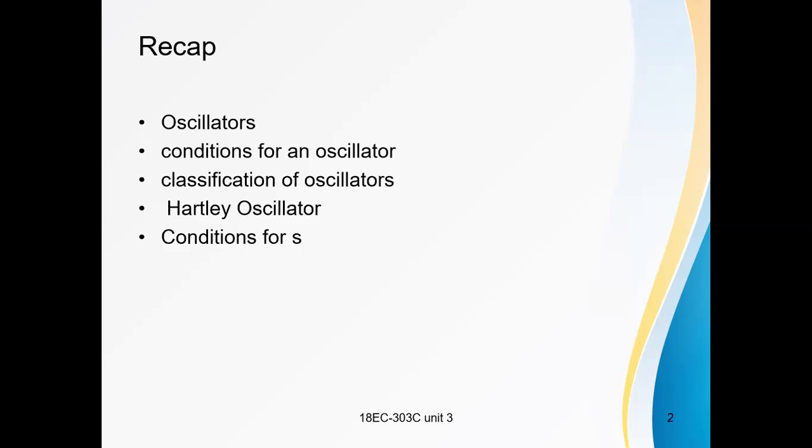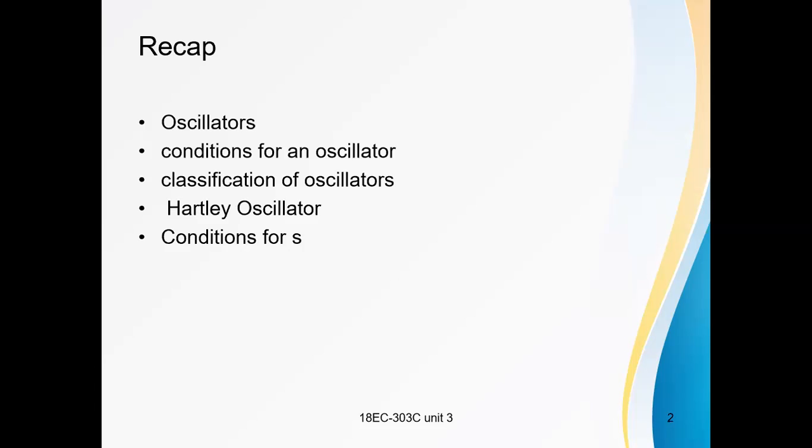And what is the classification of oscillators? Oscillators are classified based on the frequency range: AF oscillators, audio frequency oscillators, radio frequency oscillators, like that. Based on the output signal, the oscillators are sinusoidal oscillators and non-sinusoidal oscillators.